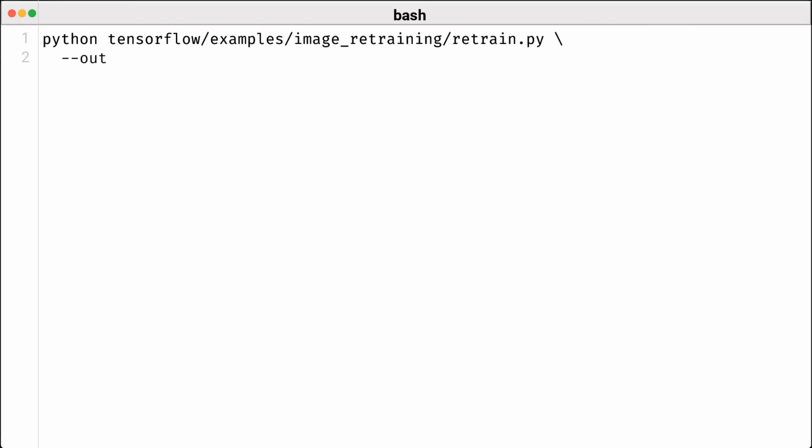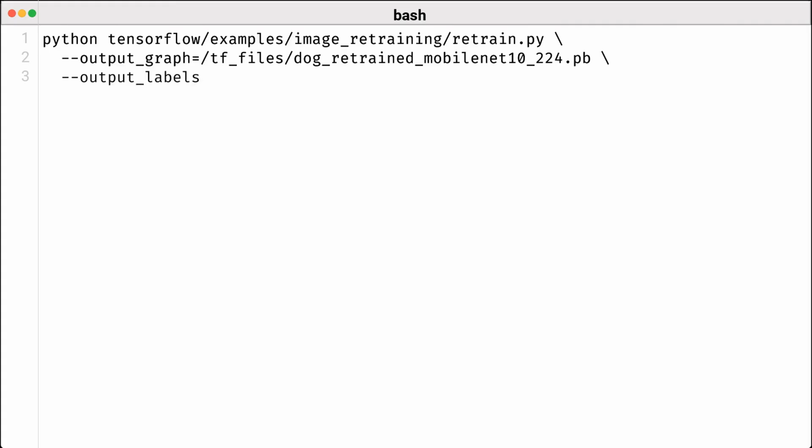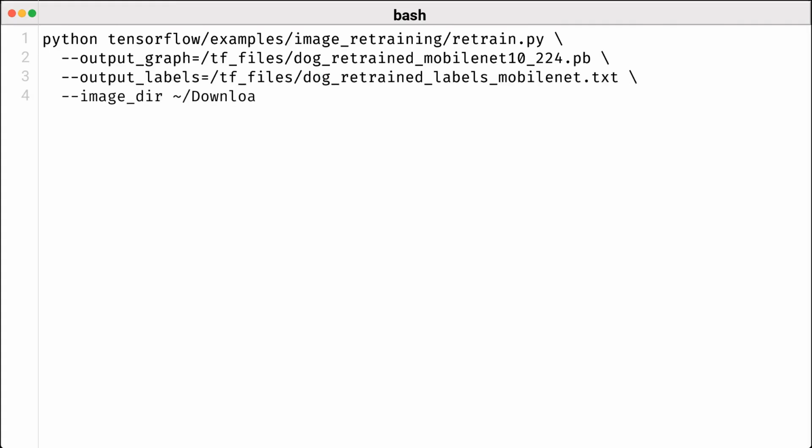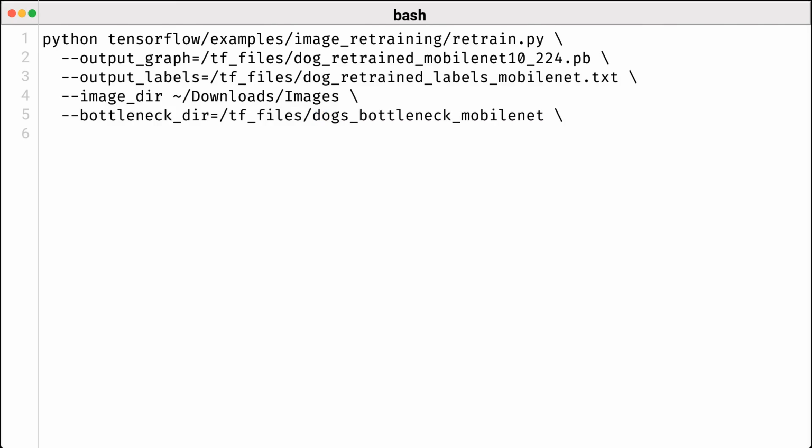Now, let's take a look at how we can retrain a MobileNet model for image classification using TensorFlow. First, we kick off the retraining process by running a command that points to the retrain script included in the TensorFlow examples. Now, here's something important. The output_graph parameter defines where the newly trained model will be saved. This is super convenient because we can easily use it later for inference. For our example, we'll store the model as dog_retrained_mobilenet_10224.pb. Next up, we have the output_labels parameter, which saves the corresponding labels for our retrained model.